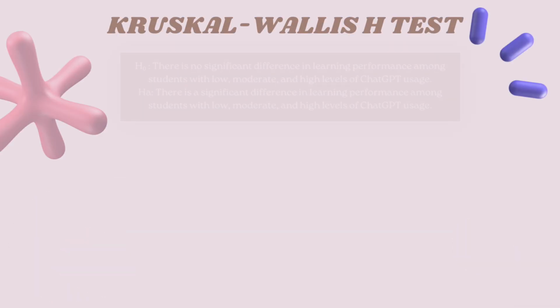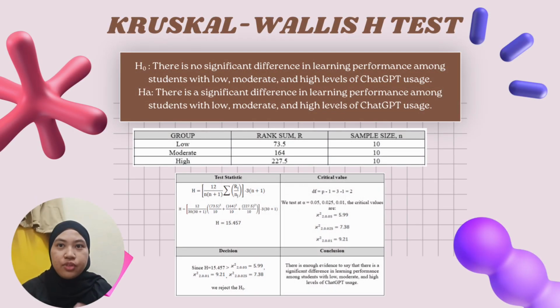To address our third objective, which is to determine whether the learning performance differs according to the level of ChatGPT usage, we use the Kruskal-Wallis H test. The rank sums for the low, moderate, and high usage groups were 73.5, 164, and 227.5 respectively, with 10 students in each group. After performing the calculations, we obtained a test statistic of H equals 15.457.